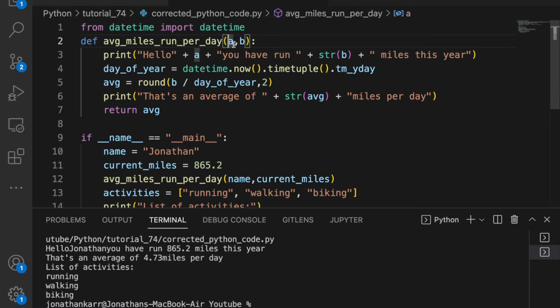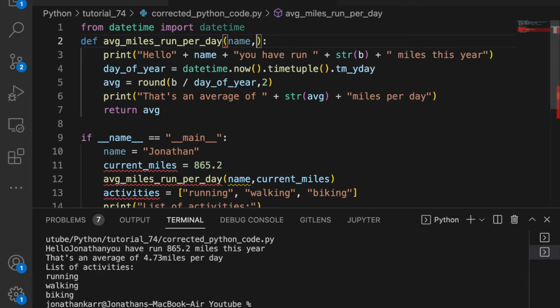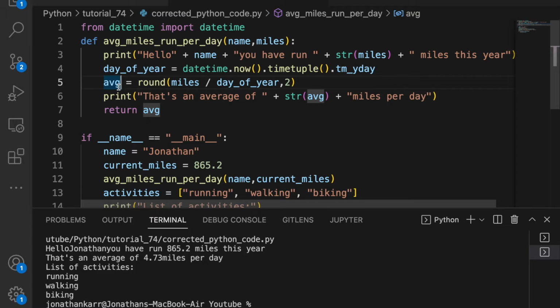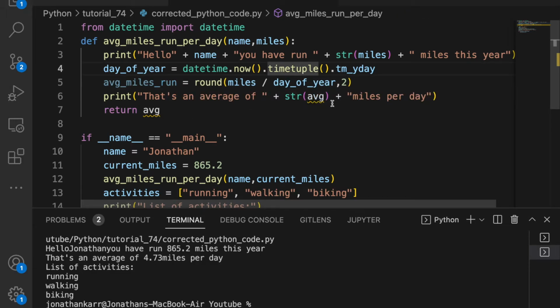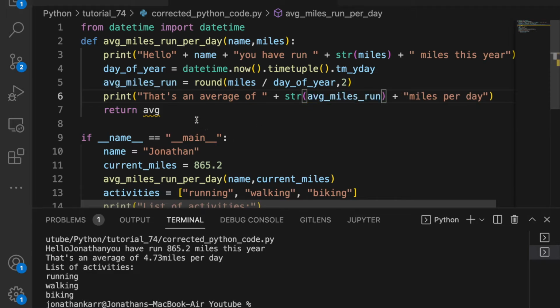And we see there's two parameters here called a and b. Well, what are a and b? We see it says, hello, a, you have run string b miles this year. And you're like, oh, variable a is name, so let's replace a with name to be more descriptive, and b with miles. An average, what's this an average of? It's an average of the miles that a person has run. So I'll just call this average_miles_run, and now you know what it is an average of.